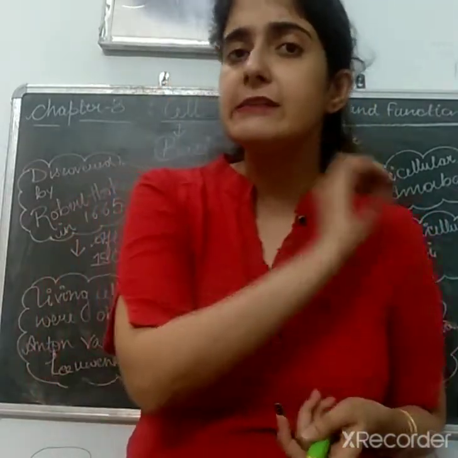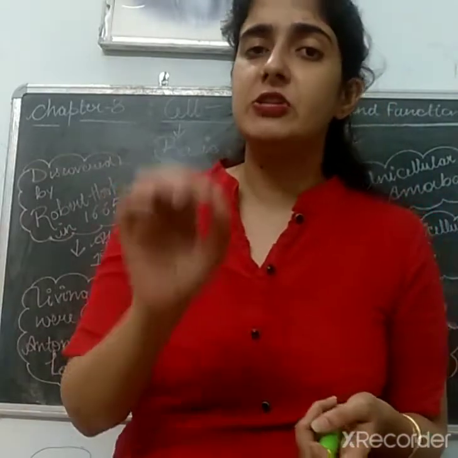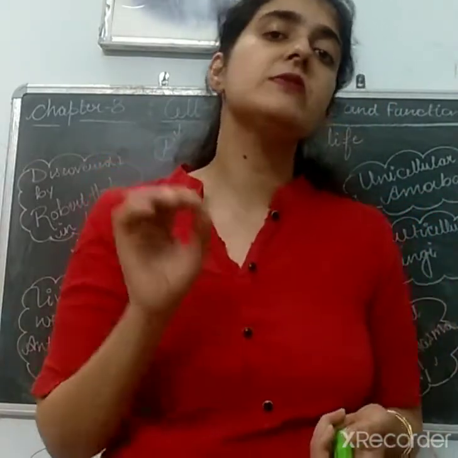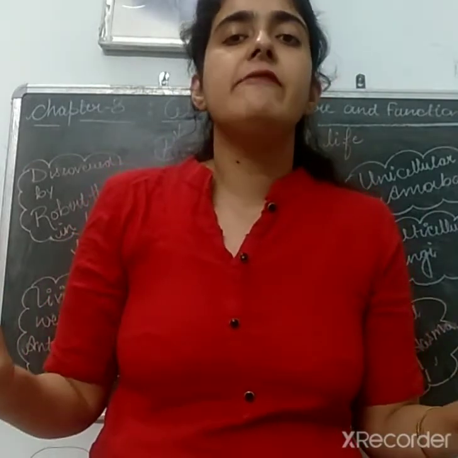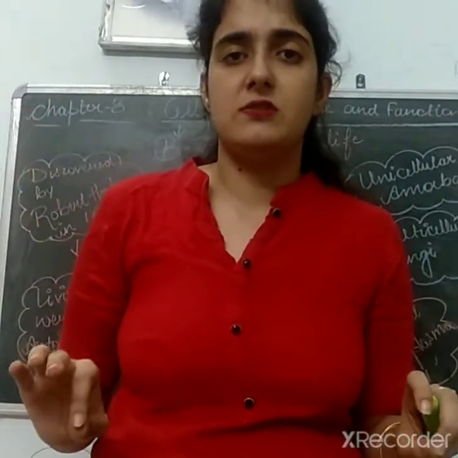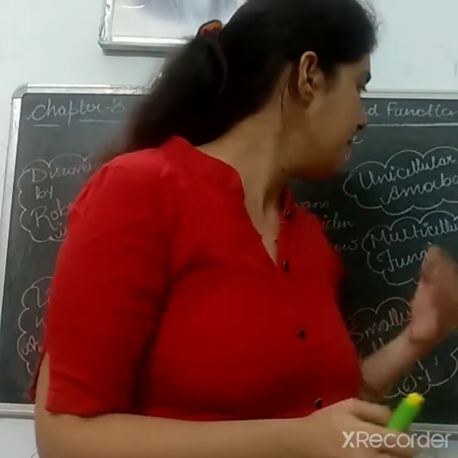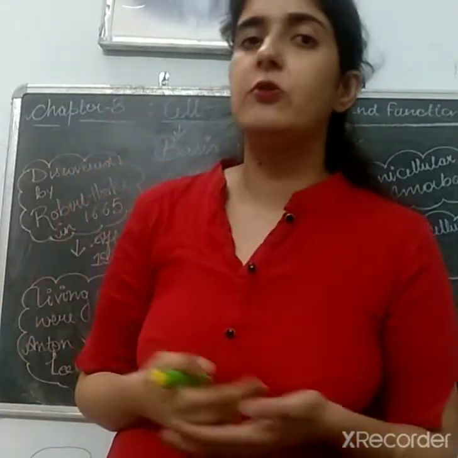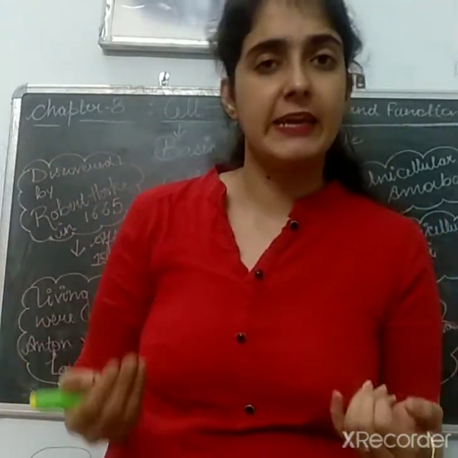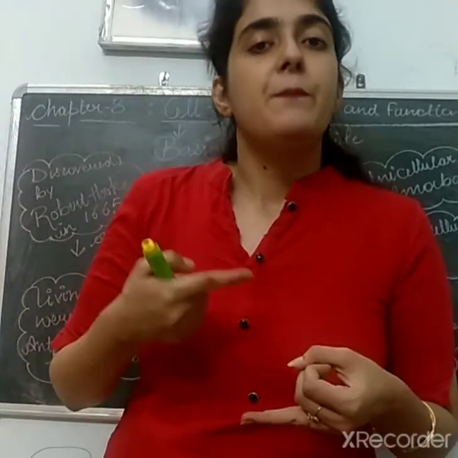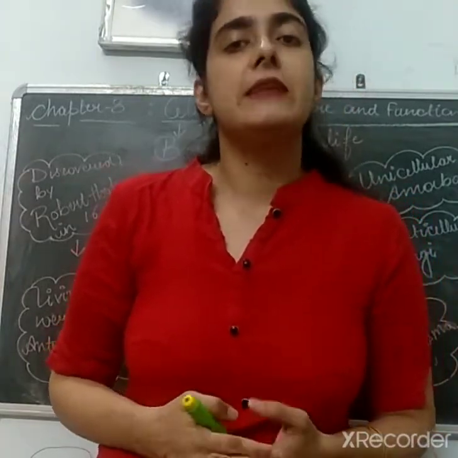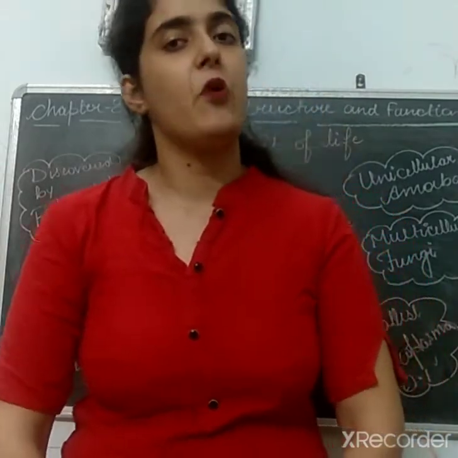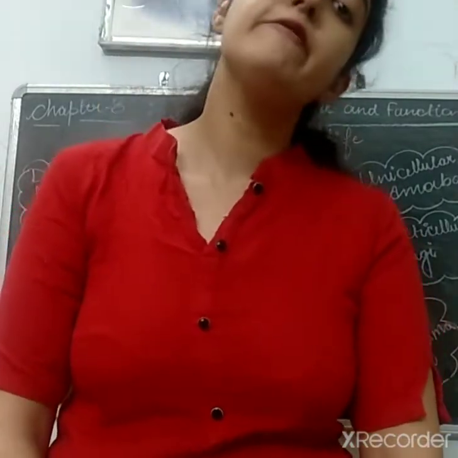So that single cell, if I talk about amoeba, which is a unicellular organism, performs all five functions. And multicellular organisms, as I told you, for example fungi, human beings, plants, and animals, all have bodies made up of a number of cells.